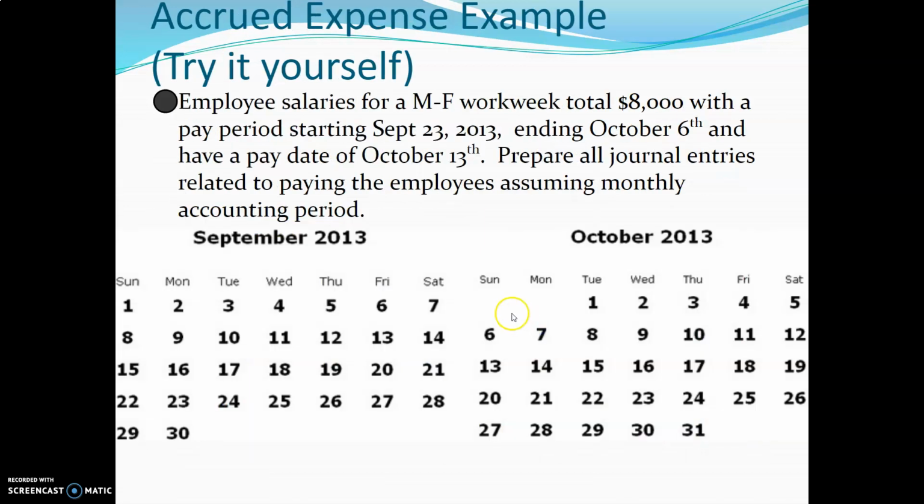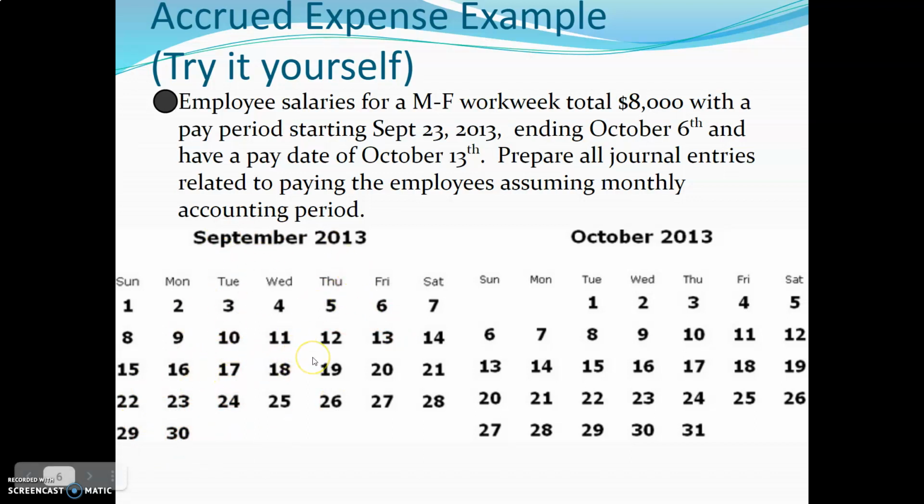All right. So here's another example, jumping right in, practicing what exactly we're learning here. This is about an accrued expense example. An employee's salaries for a Monday to Friday work week total $8,000 with a pay period starting September 23rd, 2013, ending October 6th, and have a pay date of October 13th. Prepare all journal entries related to paying the employees, assuming a monthly accounting period. And this is the key. That is a monthly accounting period, which means you're closing the books on September 30th. So we need to make sure that our accounting is accurate for September.